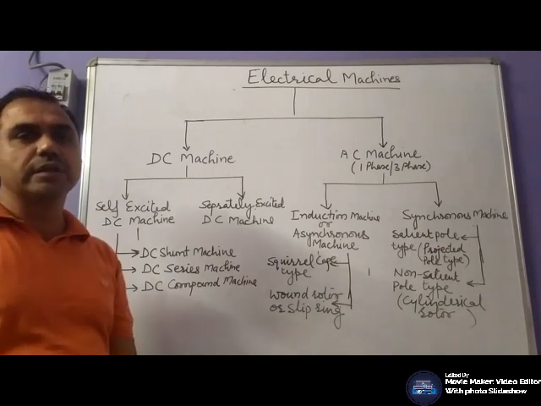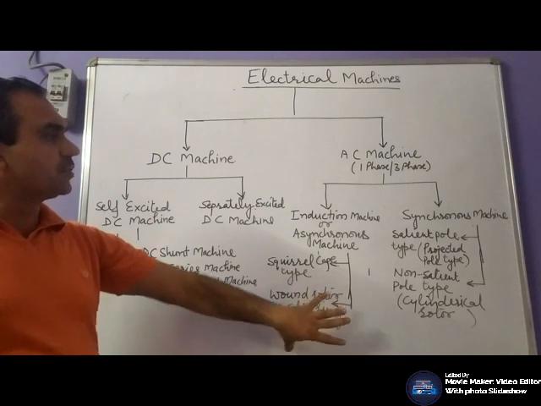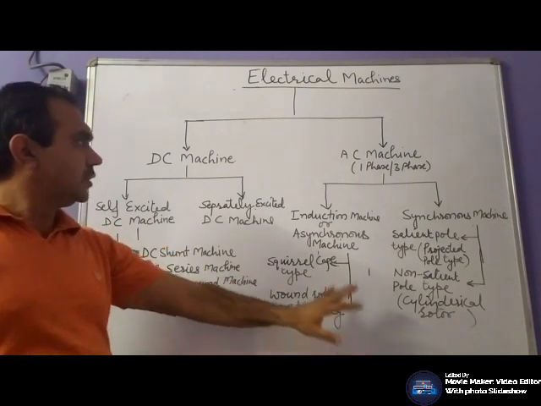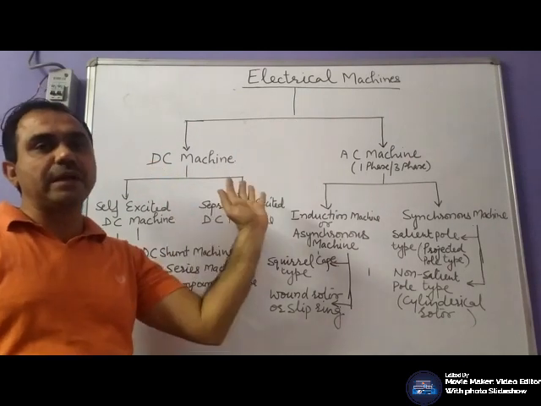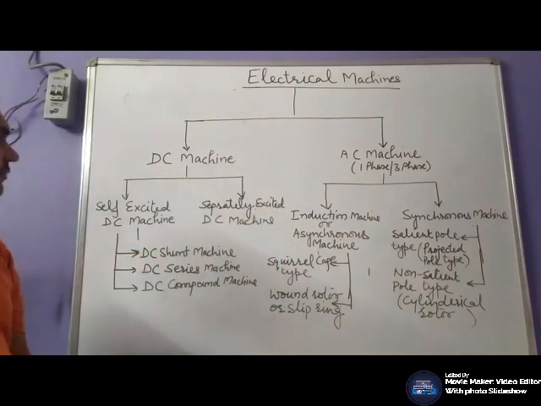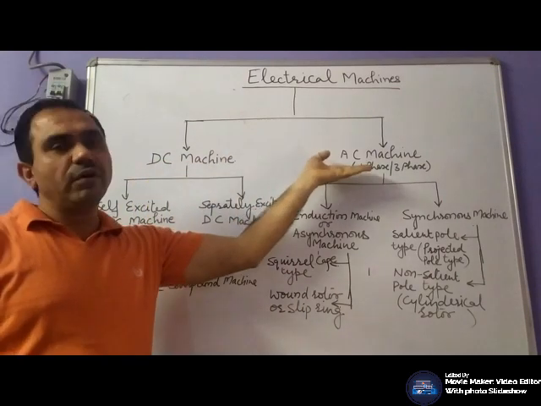Work as motor or generator. The configuration, whether it is a motor or generator, would remain the same. So your machines are divided on the basis of the supply. If we broadly classify them, we define them either as DC machine or AC machine.